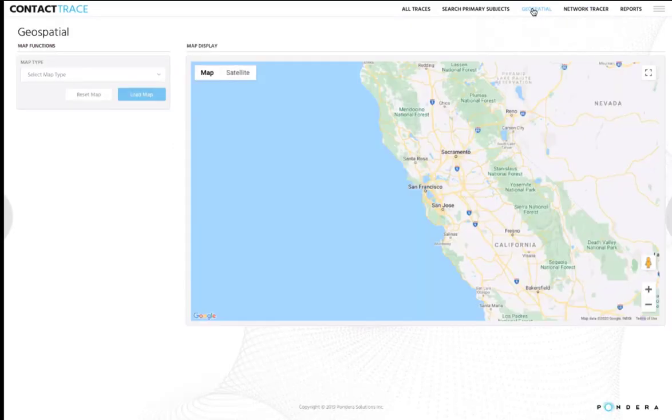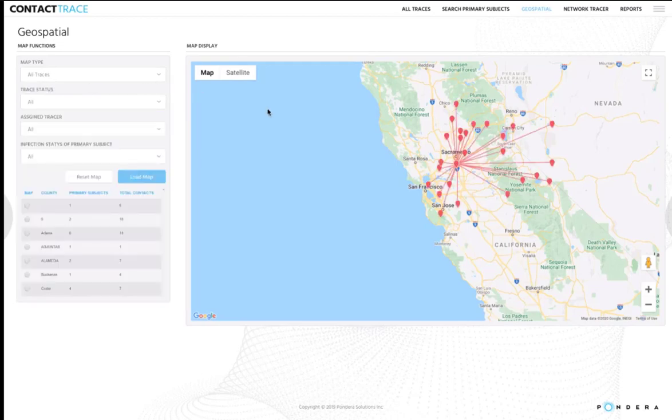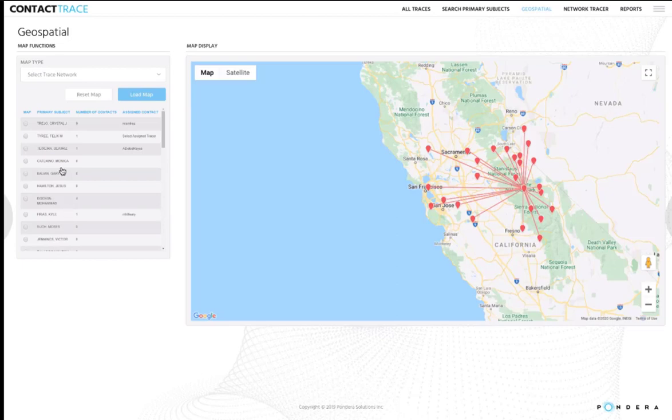Taking a look over here at geospatial, let's look at a couple of ways in which the geospatial technologies that are integrated into the contact trace dashboard can help staff view the particular individuals and traces geospatially. And there is ability to filter this map based on either tracers or infection status. You can go into a select trace network. So if there's a particular trace network that you want to be able to visualize, you can do that and make that selection within the map as well.